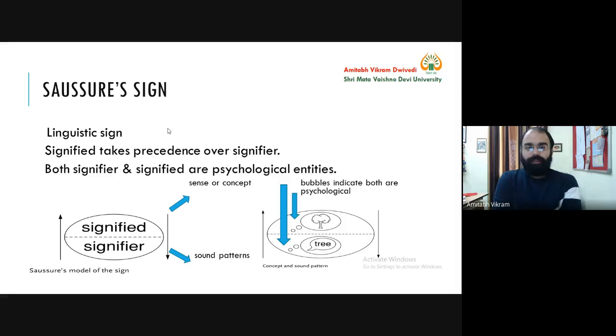Now Saussure also says one thing, that the signified takes precedence over the signifier. Signified is the concept, and signifier you can understand as something spoken or written. So that means the concept is already there in my mind. That means language is already stored in my mind, and because of that I am using language. It is not the case that there is no storage and I am using it.